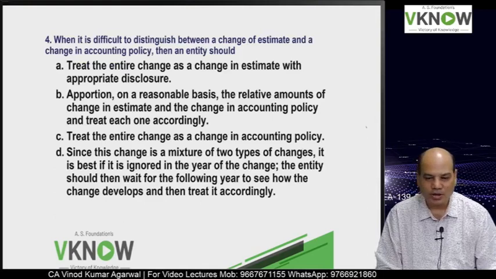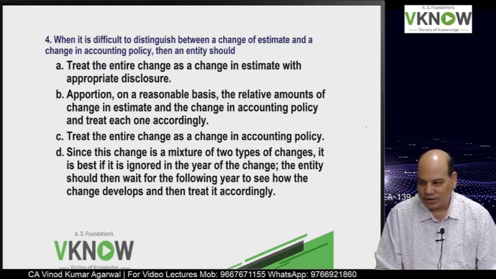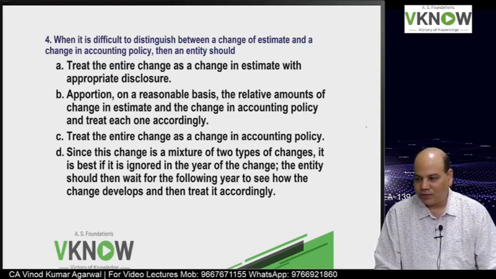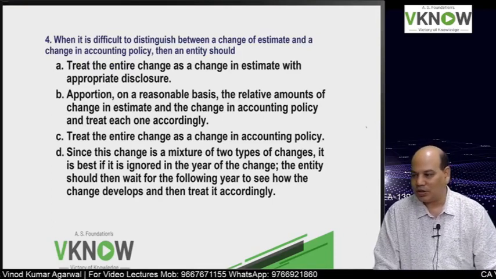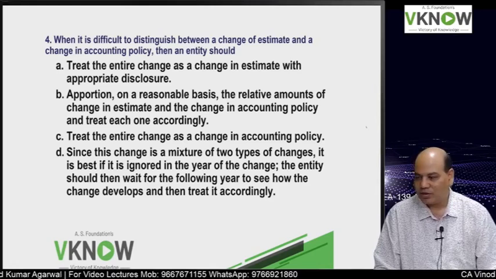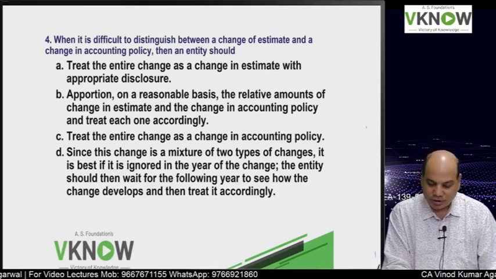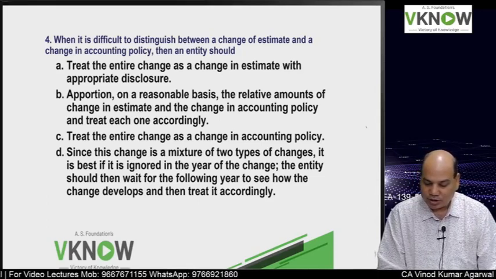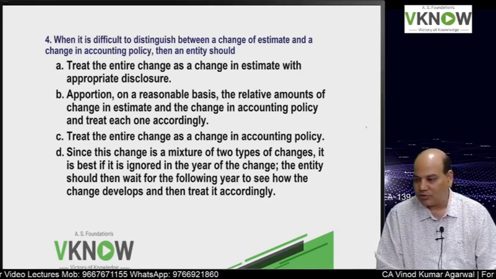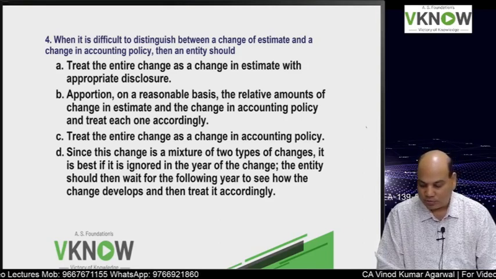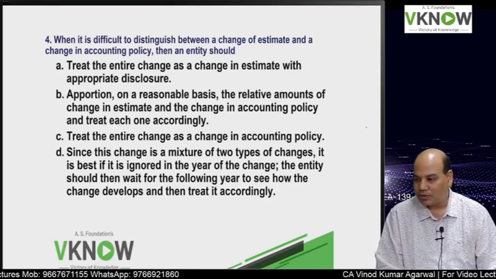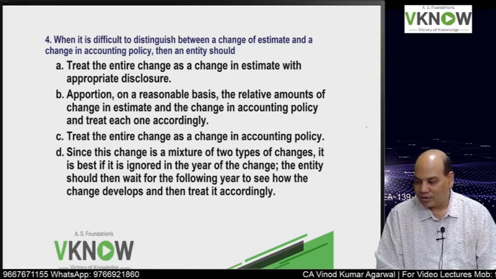Now question number 4 on your screen. When it is difficult to distinguish between a change in estimate and a change in accounting policy, then an entity should treat the entire change as a change in estimate with appropriate disclosure. Option B, apportion on a reasonable basis the relative amount of change in estimate and the change in accounting policy, and treat each one accordingly.